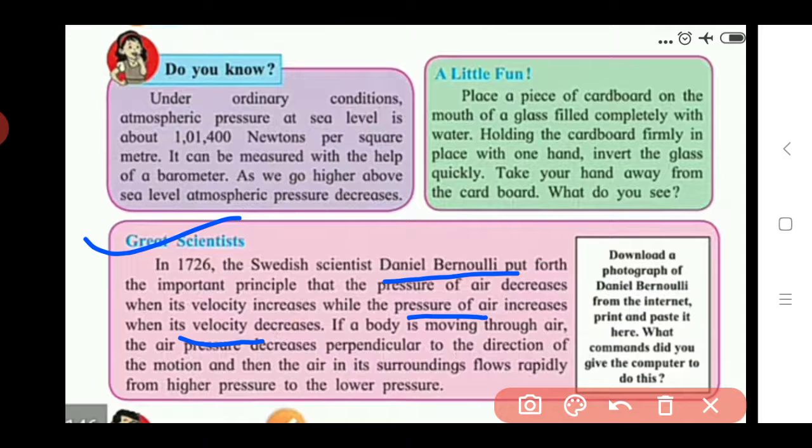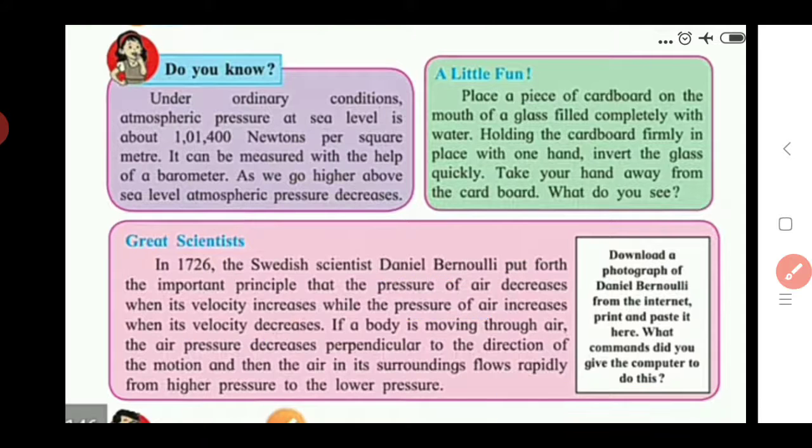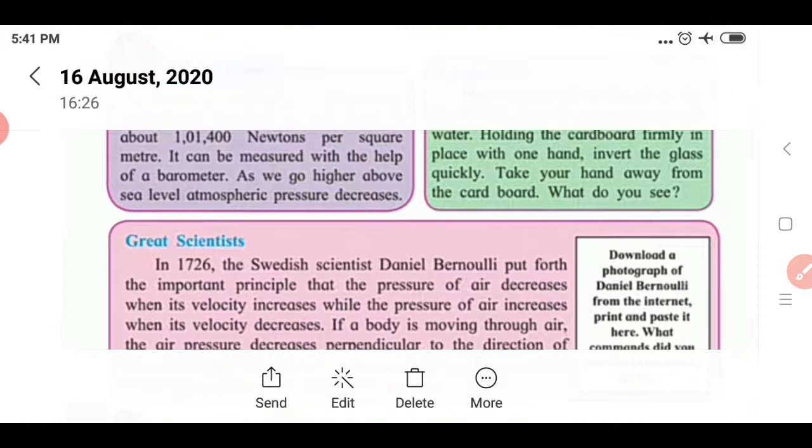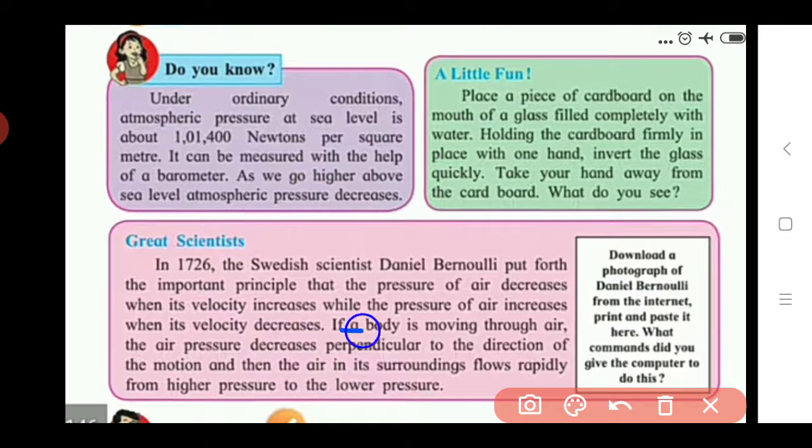If a body is moving through the air, they give us another piece of information. See here, what happens when the body moves through the air? The air pressure decreases perpendicular to the direction of the motion, and then the air in its surrounding flows rapidly from higher pressure to the lower pressure. So this also can be explained by the scientist Daniel Bernoulli. It is another piece of information related to the pressure of the air on a body.